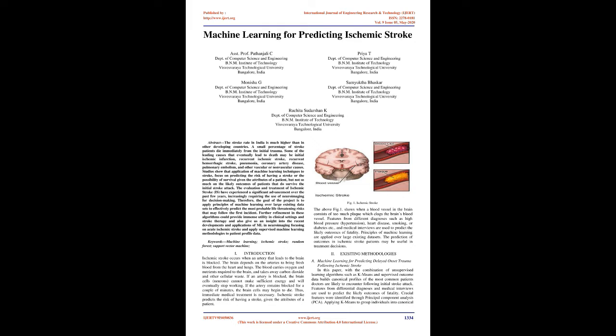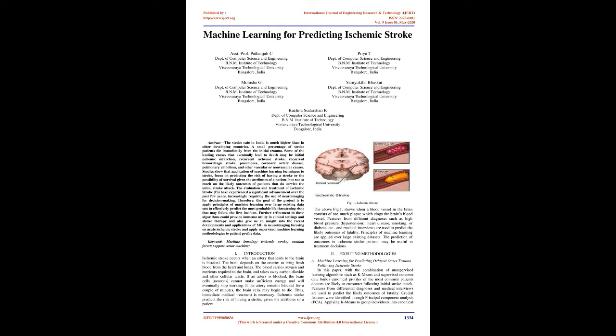The brain depends on the arteries to bring fresh blood from the heart and lungs. The blood carries oxygen and nutrients required to the brain, and takes away carbon dioxide and other cellular waste. If an artery is blocked, the brain cells, neurons, cannot make sufficient energy and will eventually stop working. If the artery remains blocked for a couple of minutes, the brain cells may begin to die. Thus, immediate medical treatment is necessary.